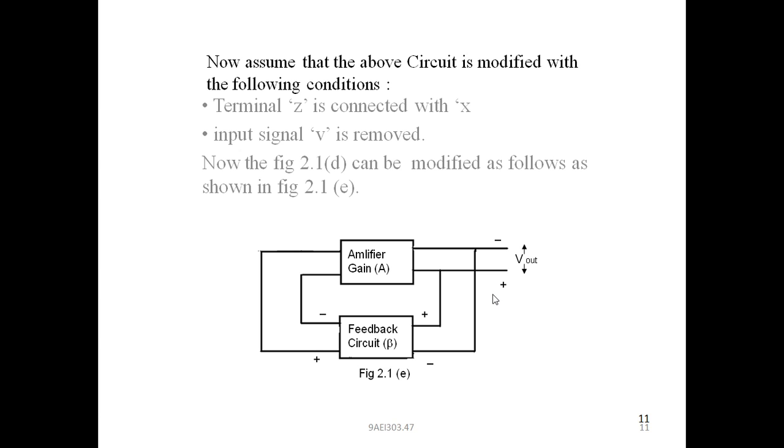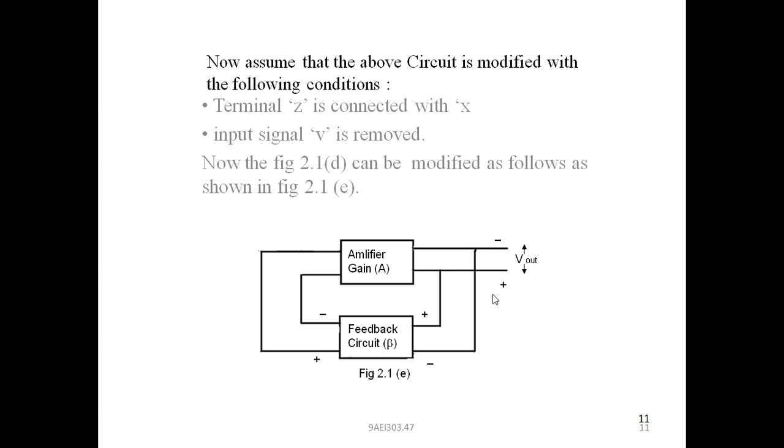Here actually what is going on? The amplifier output is given as input to the feedback circuit. Means the output of the amplifier circuit is feeding back to the feedback circuit as an input.